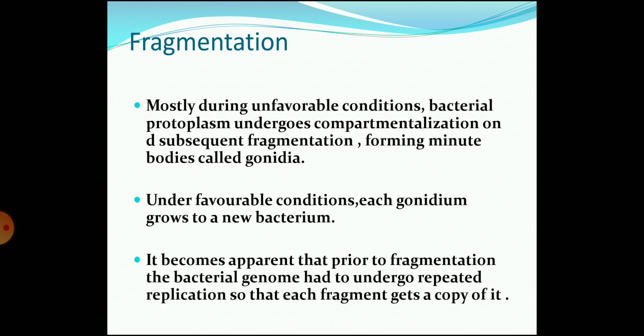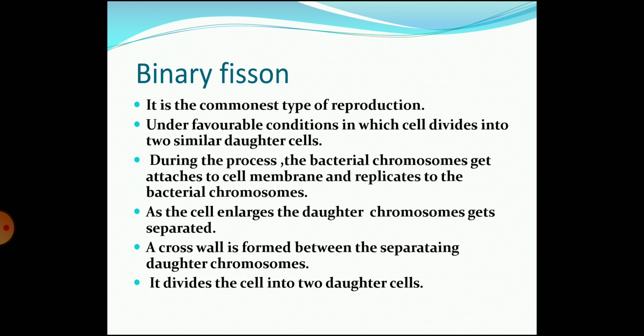Next is fragmentation. Mostly during unfavorable conditions, bacterial protoplasm undergoes compartmentalization and subsequent fragmentation, forming minute bodies called gonidia. Under favorable conditions, each gonidium grows into a new bacterium. It becomes apparent that prior to fragmentation, the bacterial genome had to undergo repeated replication so that each fragment gets a copy of it. Next is binary fission.